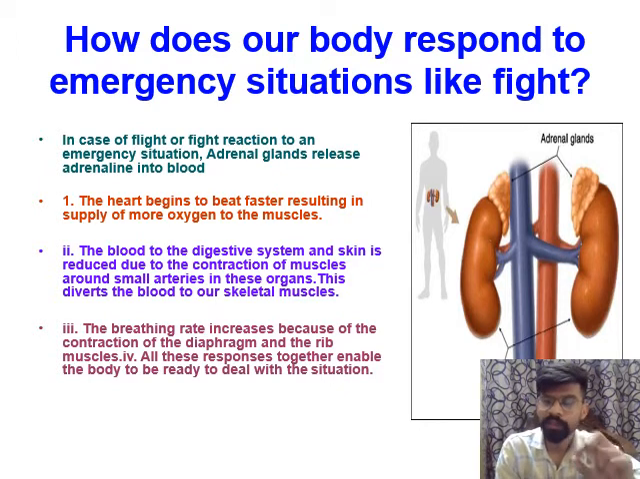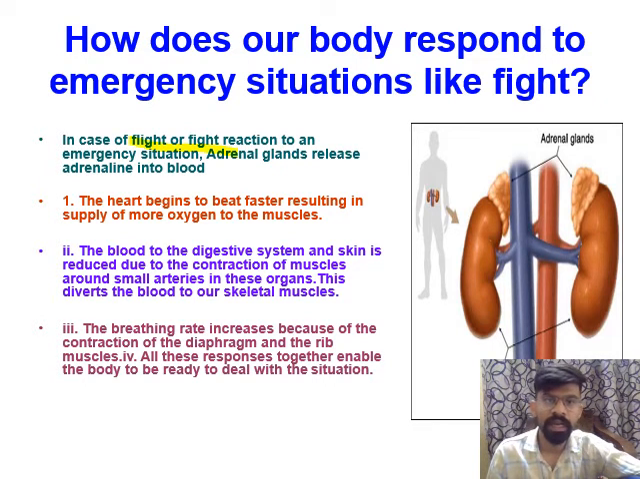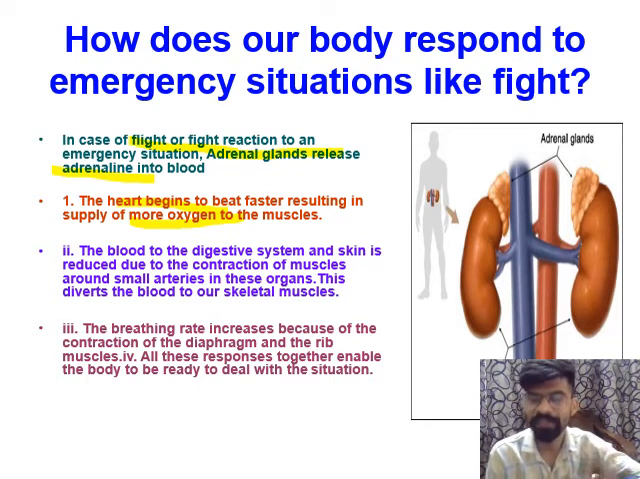In case of an emergency situation, our body has a gland known as the adrenal gland, present above the kidney, and this adrenal gland releases the hormone named adrenaline. So in case of flight or fight, or in case of an emergency situation, our adrenal gland releases adrenaline, and this hormone will increase the heartbeat and supply more oxygen to the muscles, so that in an emergency situation we can deal with that.